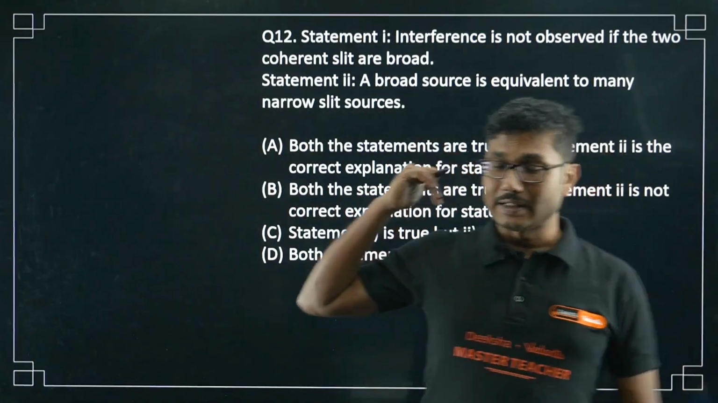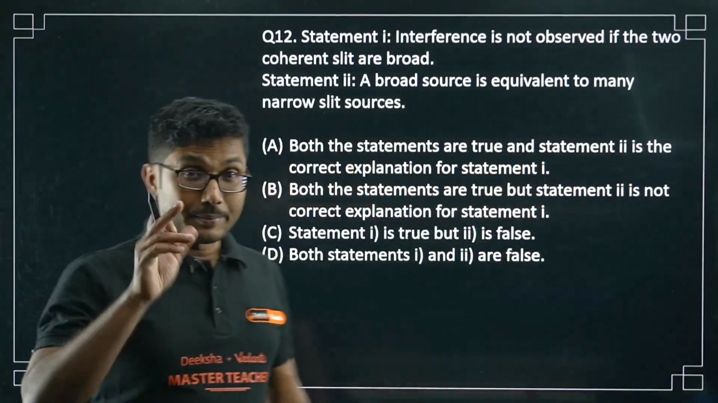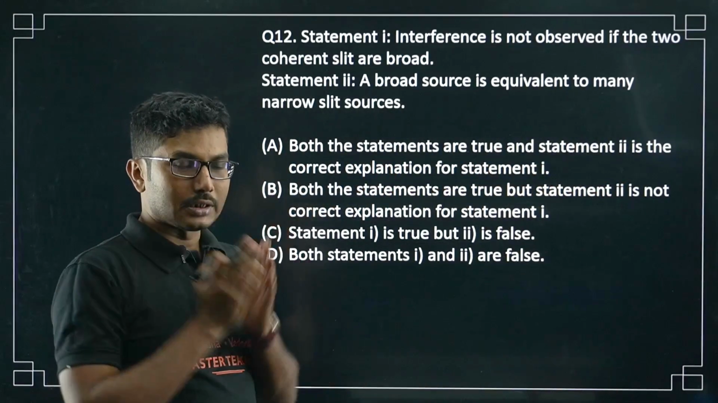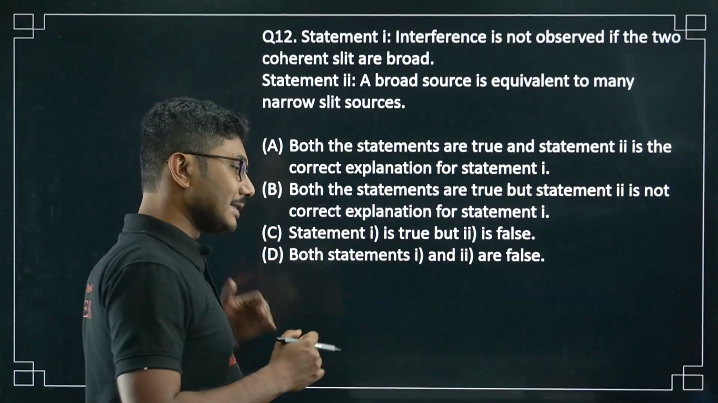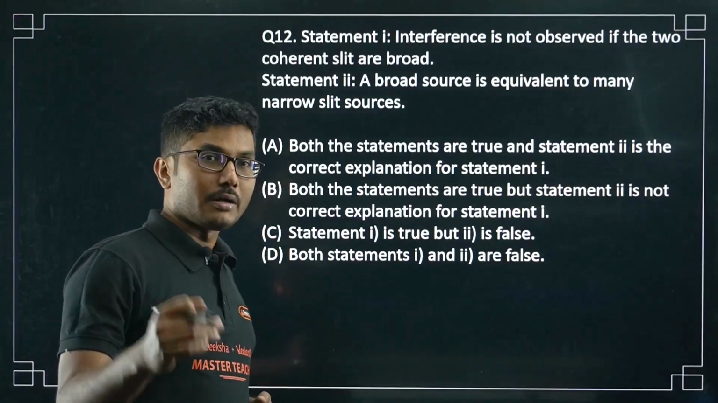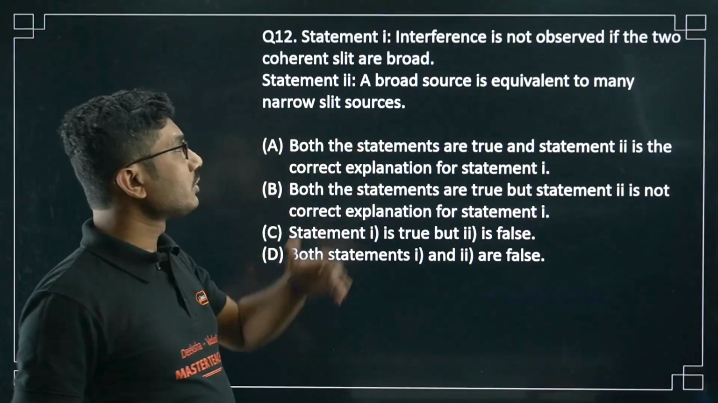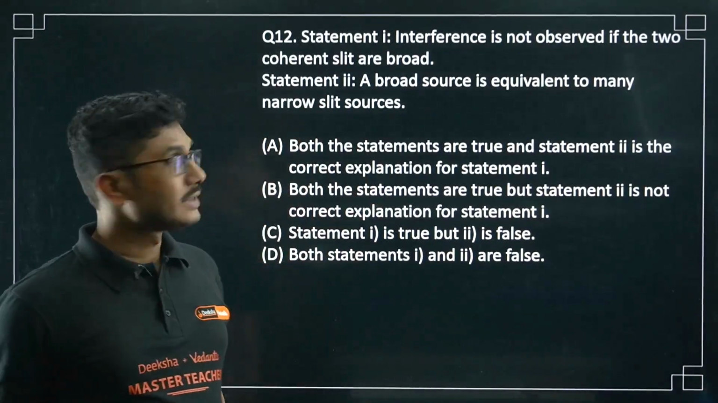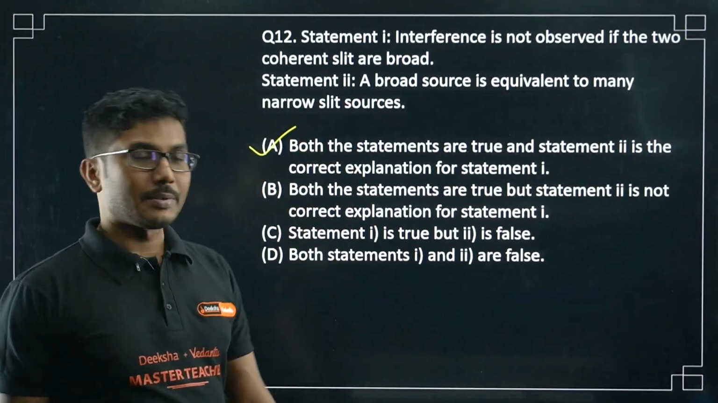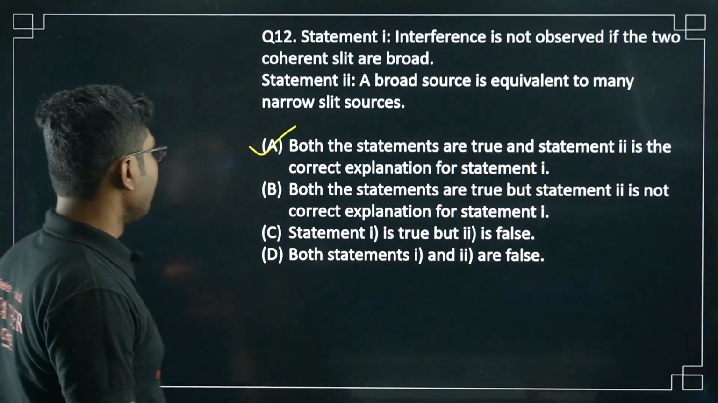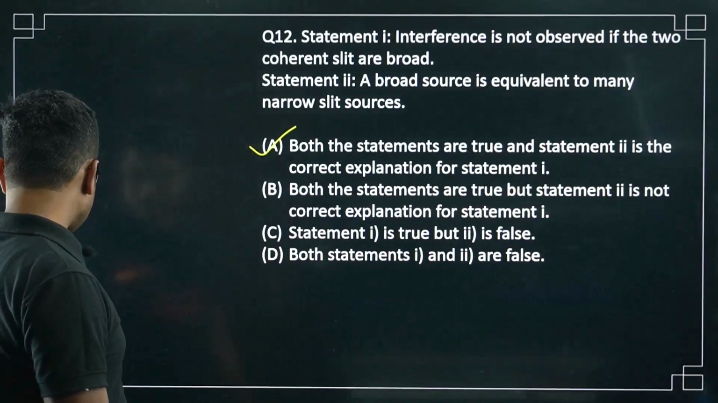We said in the sustained interference example also that the slits should be narrow, but the distance between the slits does not matter. Distance is a good condition, but not a necessary condition. The broad source is equivalent to many narrow slit sources. So both are correct, and obviously statement 2 is the correct explanation for statement 1. Right, so again option A is the correct answer for this question.